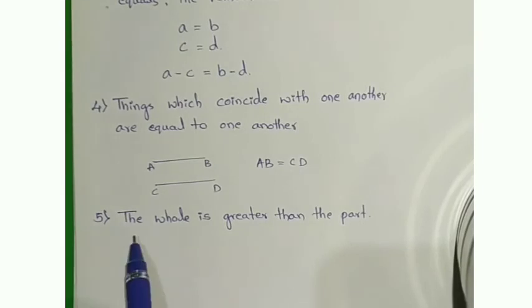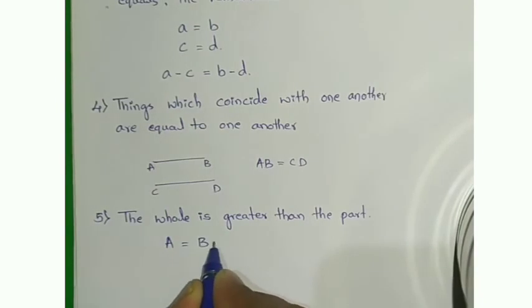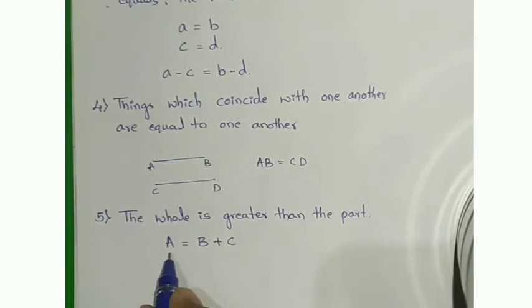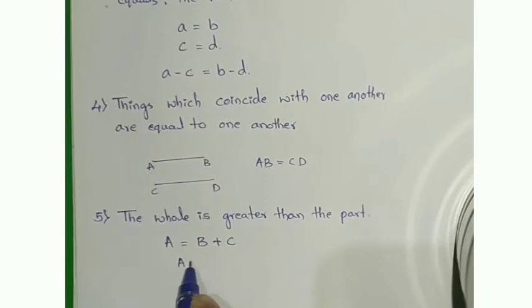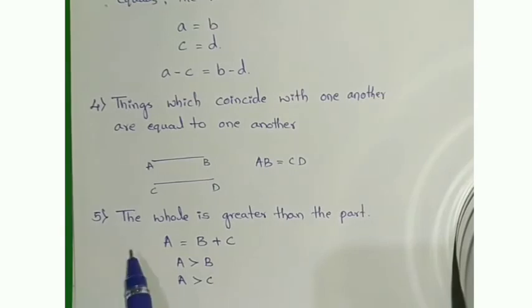The fifth one, the whole is greater than the part. So if I take A equal to B plus C, some integer. A is the whole, and B and C are the parts of that whole. So directly I can say A is always greater than the part. It means A is greater than B as well as A is greater than C. That's why the axiom says that the whole is greater than the part.